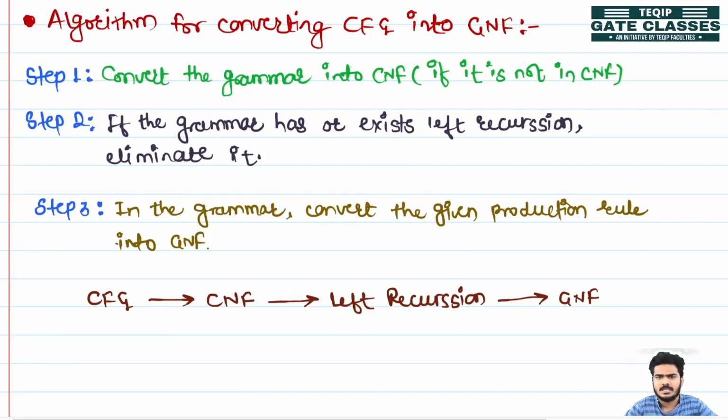The next step says that if the grammar has left recursion, then we have to eliminate it. So what is meant by left recursion? Let's discuss left recursion first. Suppose I have the production A producing A alpha or beta. In this production, I am facing left recursion. Why? Because on the left side the variable A is present, and A is producing A alpha or beta, with A at the right hand side.